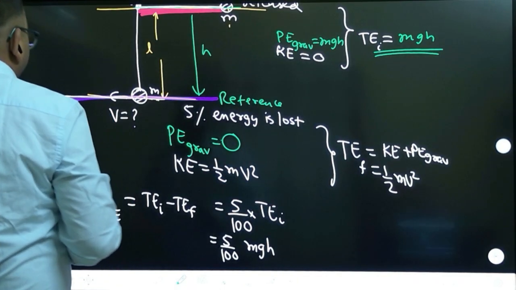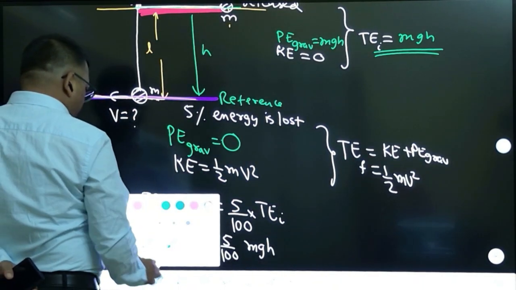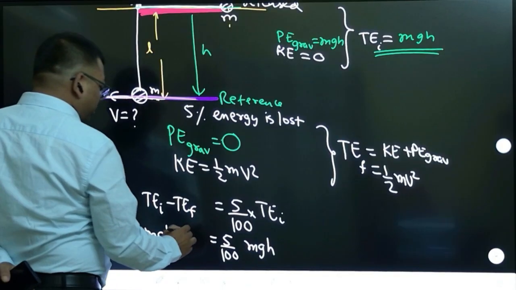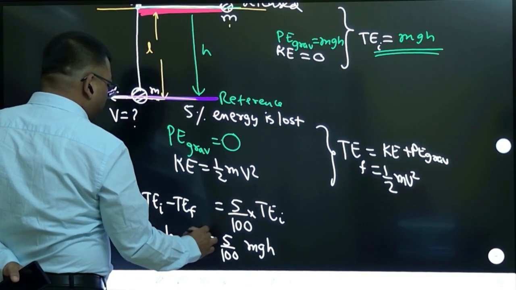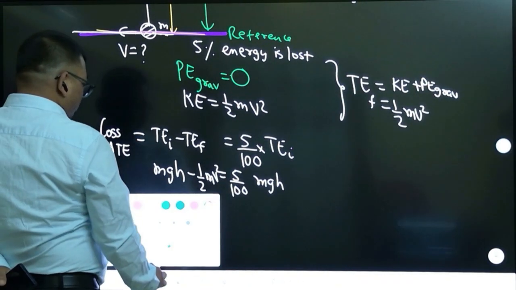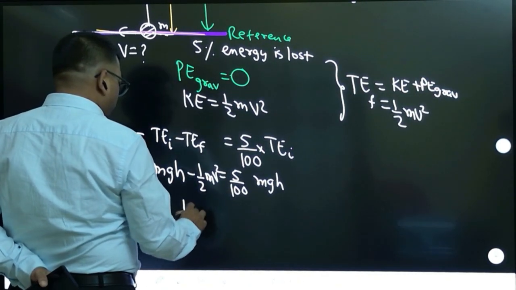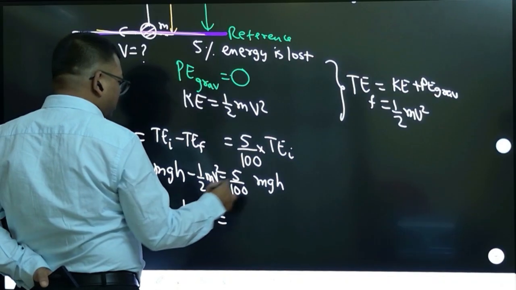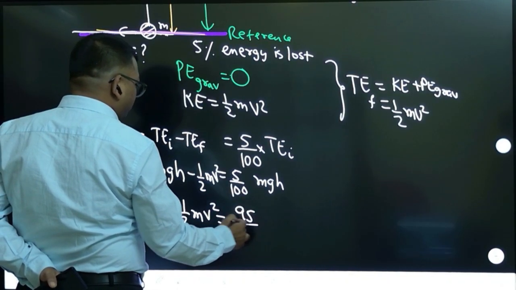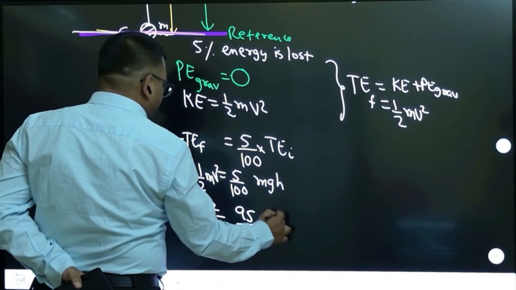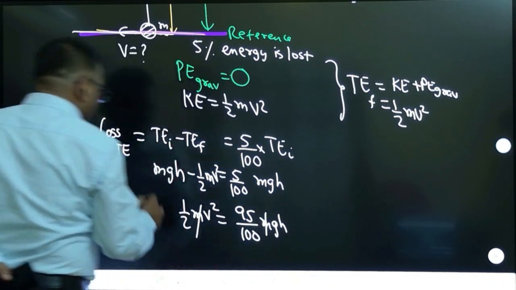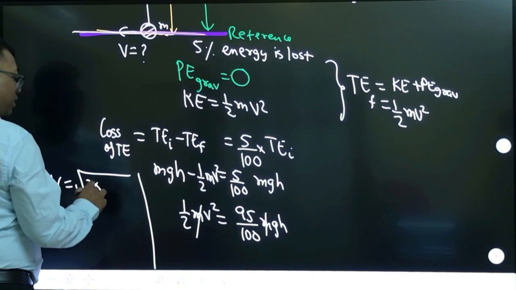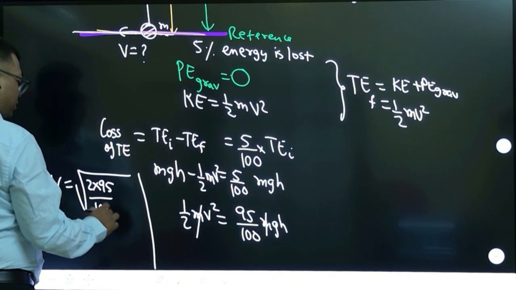Okay, so now you try to calculate. Total initial energy is mgh, right? Minus total final energy, half mv square. Now you solve it. So from here, half mv square becomes equal to mgh minus 5%, that will become 95%. So 95 by 100 of mgh. Now the mass cancels. So v becomes equal to root under 2 into 95 by 100 gh.